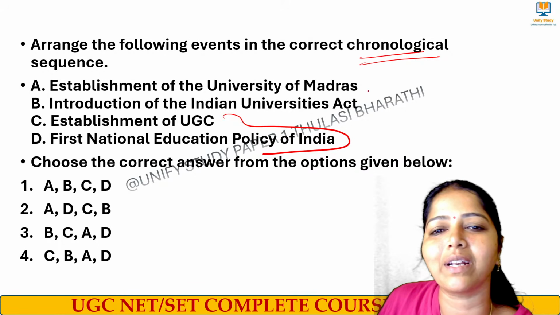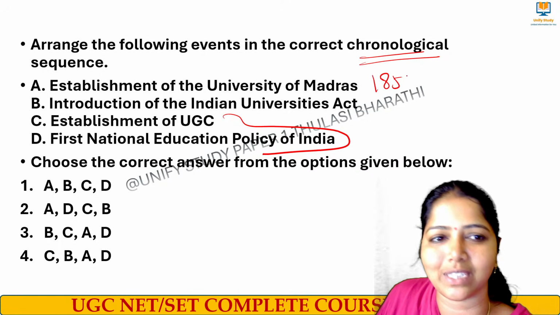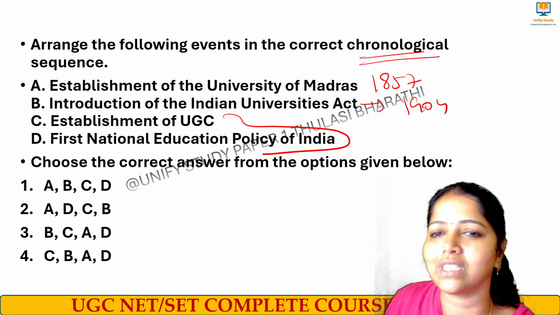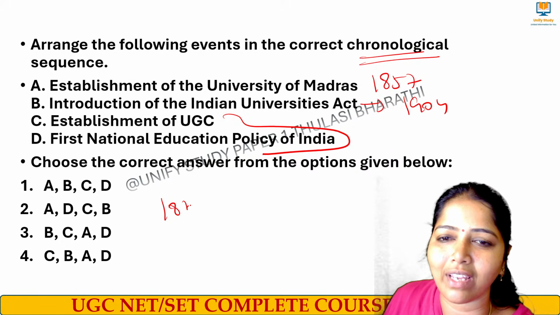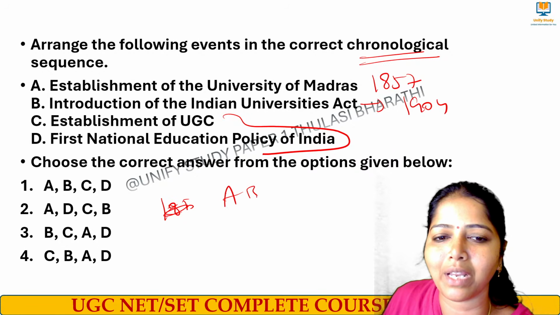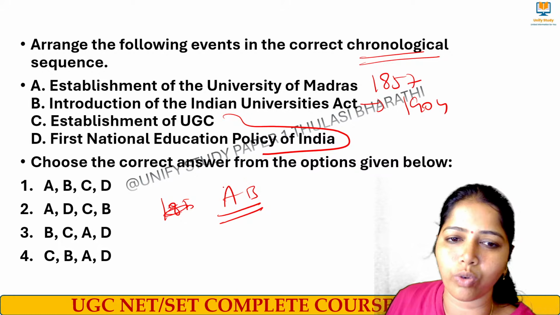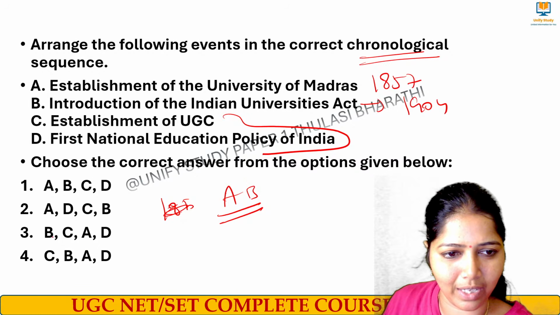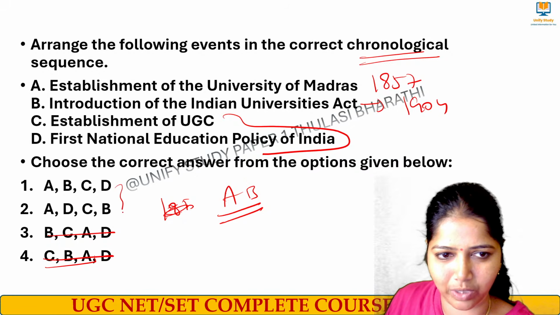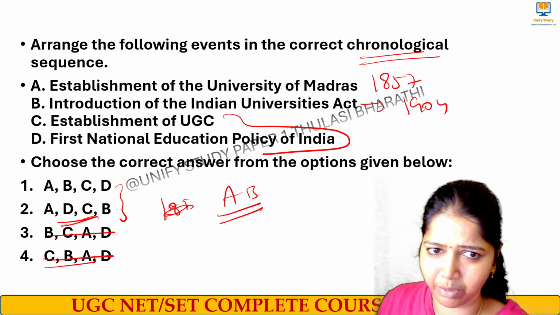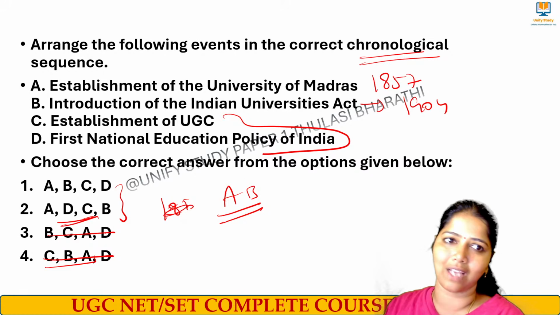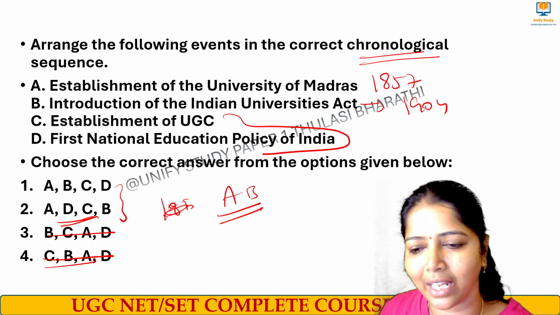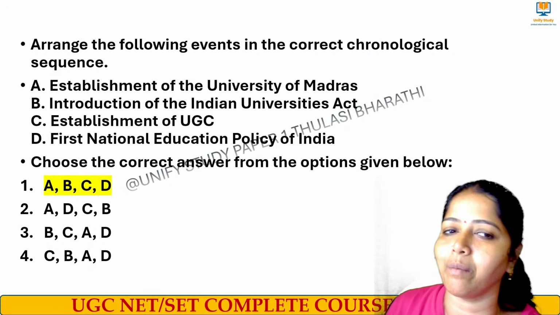Because the University of Madras was started during 1857. Correct? Then Indian University Act, we know it is 1904. See here, 1857. So A and B should be like this only. So A should come first, then next will be B. Any sequence will be like that. We can eliminate this, we can eliminate this. We can check with these two. What is C? Establishment of UGC is not before independence, it is after independence. So C will not come in between. C will come after A only. So definitely we can go with option number A.